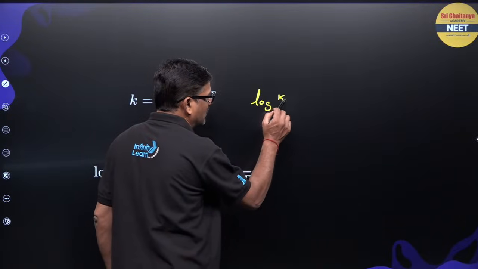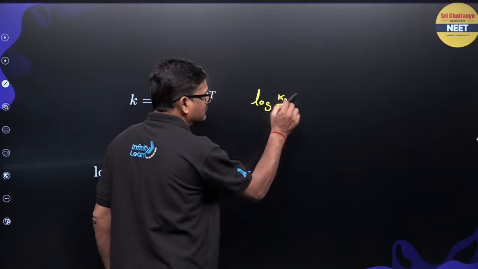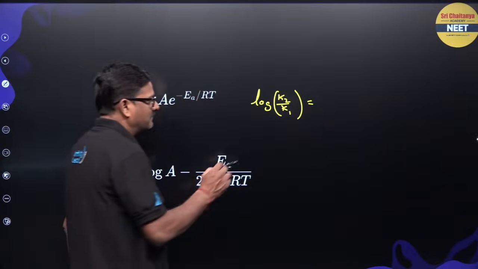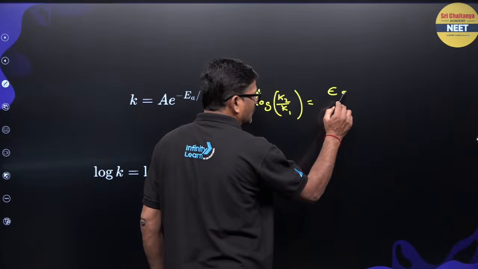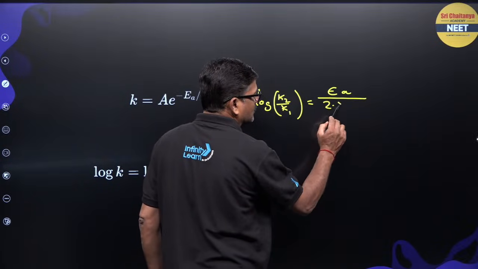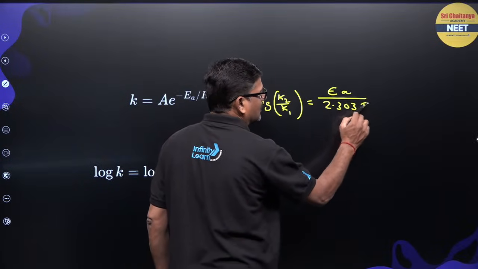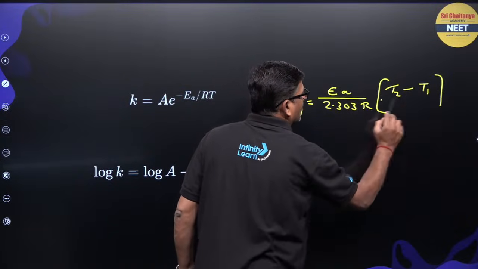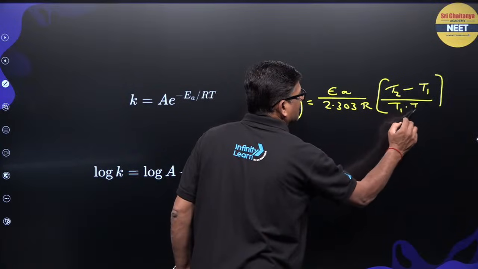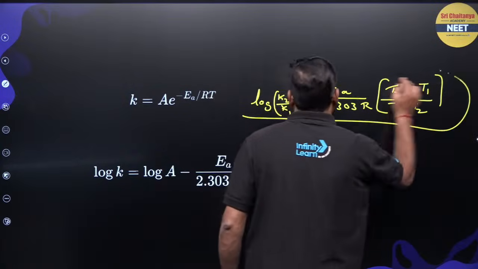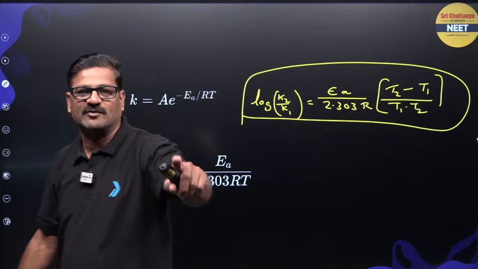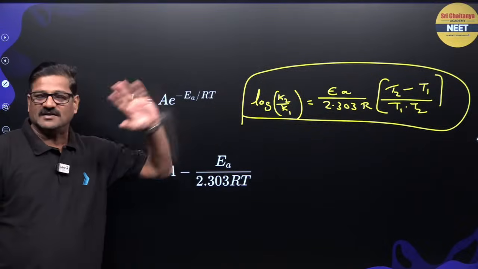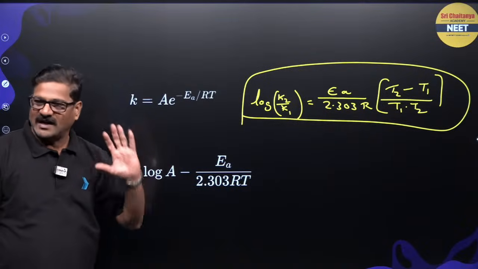And from this you can say log k2 upon k1 is equal to Ea by 2.303 R into (T2 minus T1) upon T1 T2. So this is a super important formula. You are going to get a straight away question from the NCERT and CBSE examination, let it be for the NEET or any kind of examination.